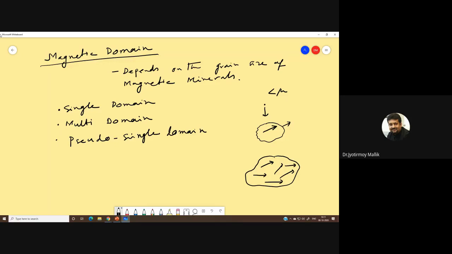So this is what we call a single domain grain, and this is what we call a multi-domain grain. Now, what is the significance of a single domain grain, and of a multi-domain grain? The single domain grain is absolutely stable, very stable.